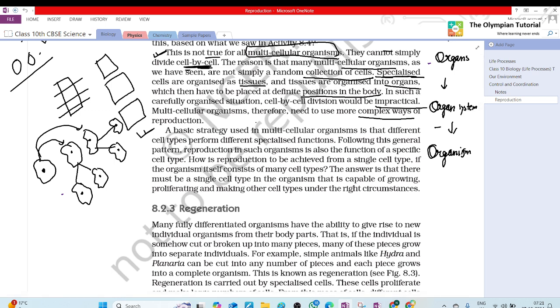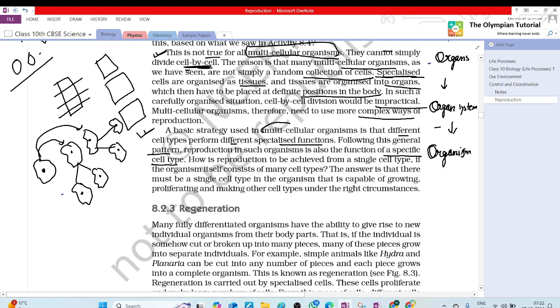हाँ, so the basic strategy is that in multicellular organisms different cell types perform different specialized functions for reproduction. As we already studied, for multicellular organisms it is not possible to divide each and every cell. तो specialized functions use होते हैं. Following this general pattern, reproduction in such organisms is also the function of a special cell type.